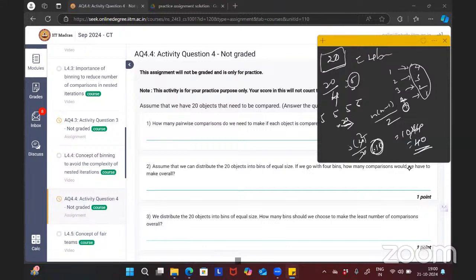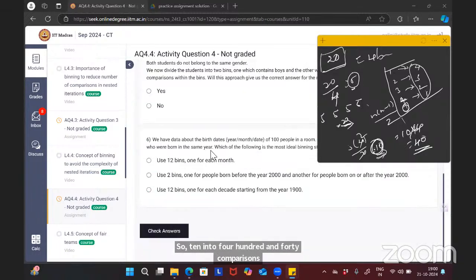So you understand how to get the bin size? Bin size is nothing but 20 by 4, so 5 objects in each bin. If we have n objects, the comparisons are n into n minus 1 by 2. So 5 into 5 minus 1 by 2 is 10 comparisons per bin. With 4 bins, 10 into 4, 40 comparisons in total. So what is the answer? The answer is 190.